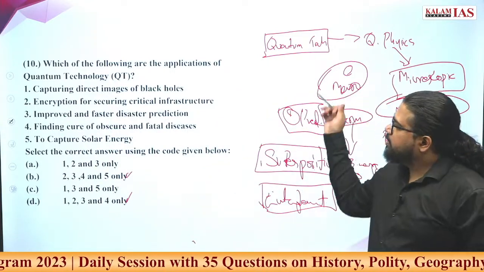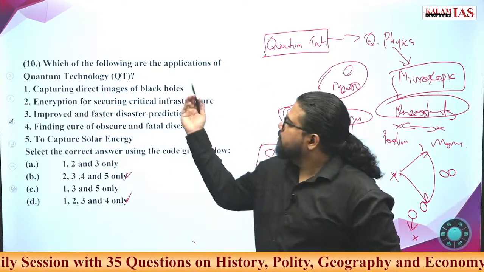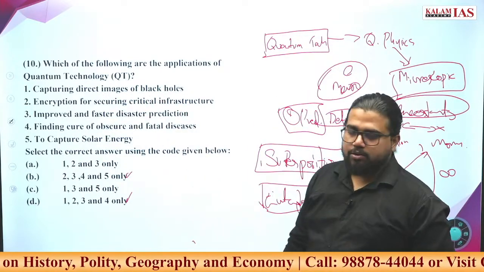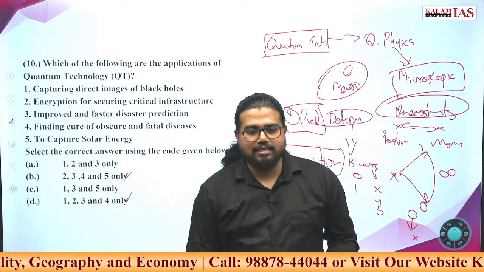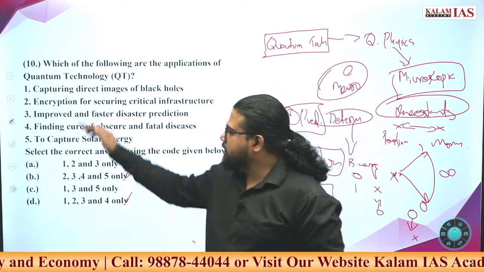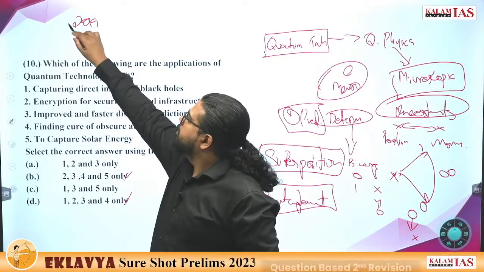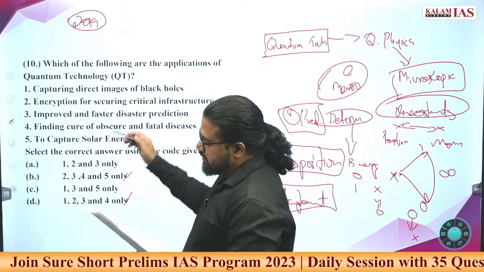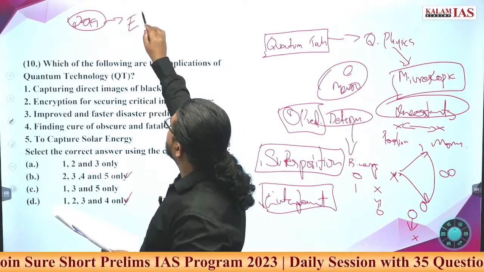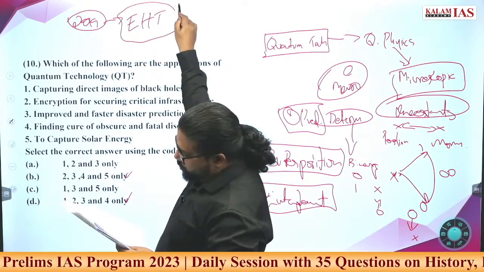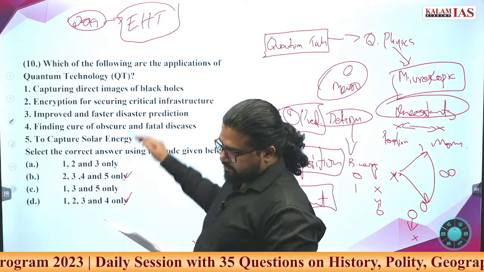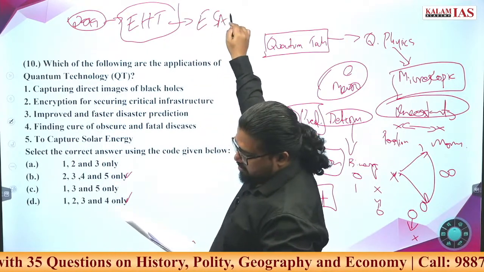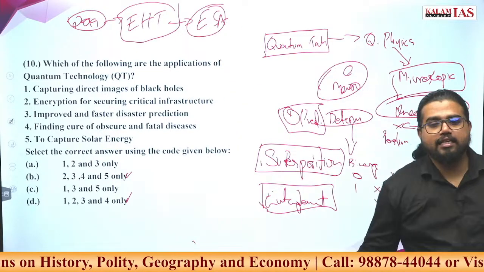Now, try to answer this question. What are the applications? Very easy question it is. Capturing the direct images of black holes. When was the image of a black hole generated? I think you might have seen the image also. Around 2019, the image was captured. Which telescope does this? Event Horizon Telescope. Whose satellite is this? Not NASA, no? This has to be checked, but it is an ESA satellite.